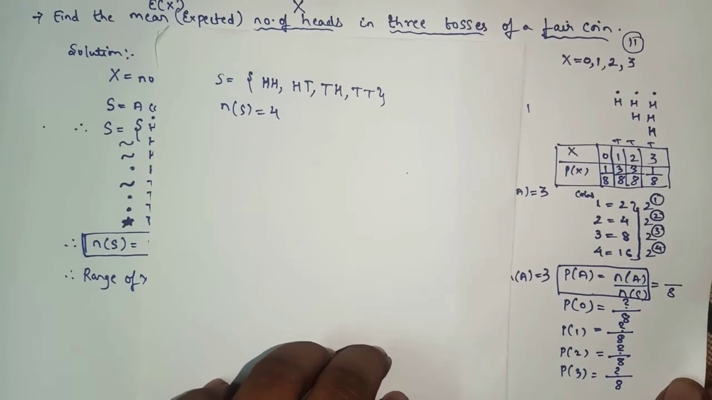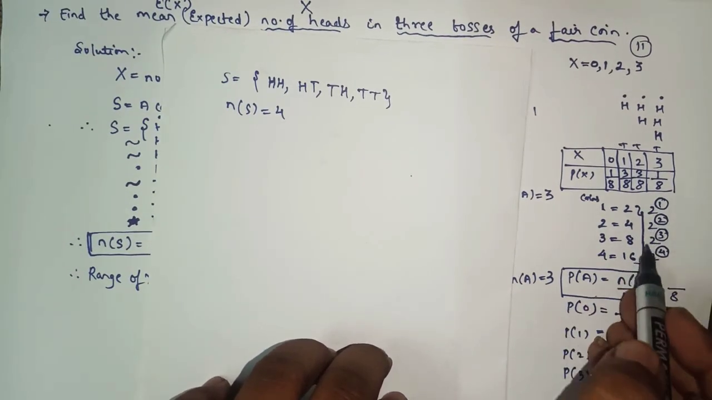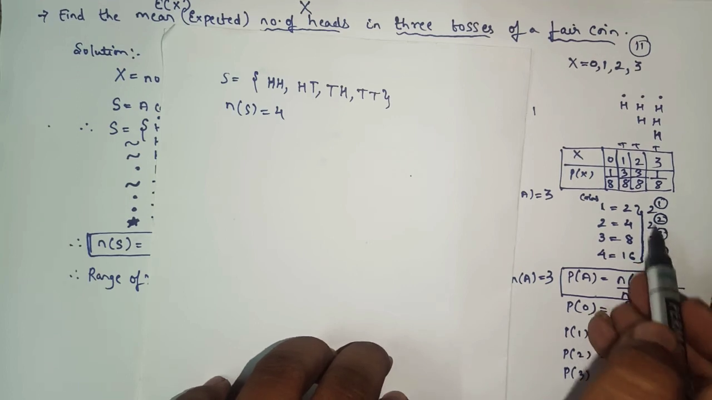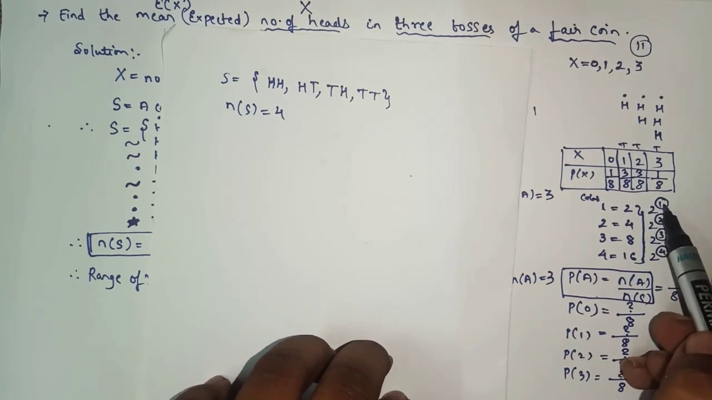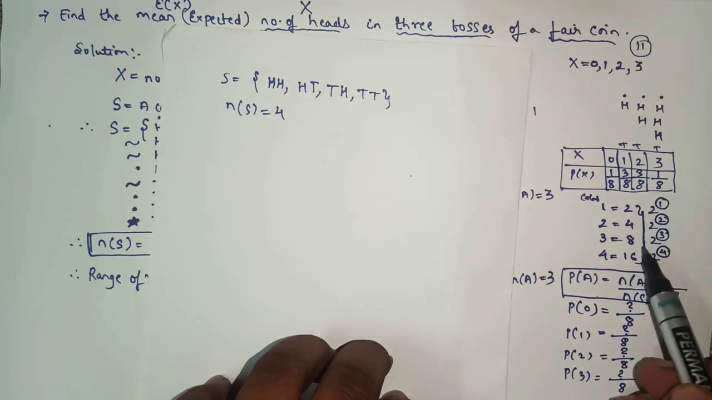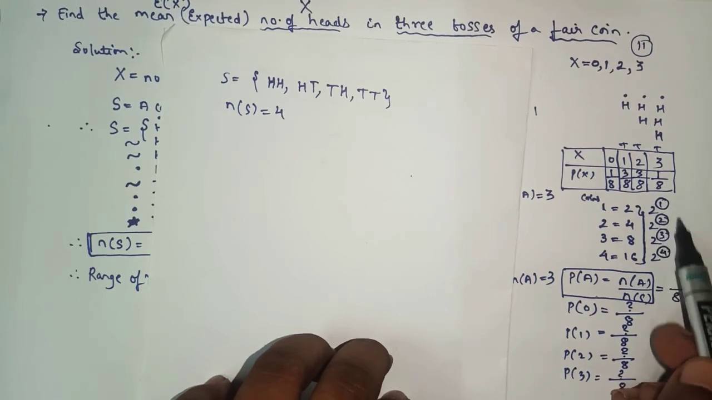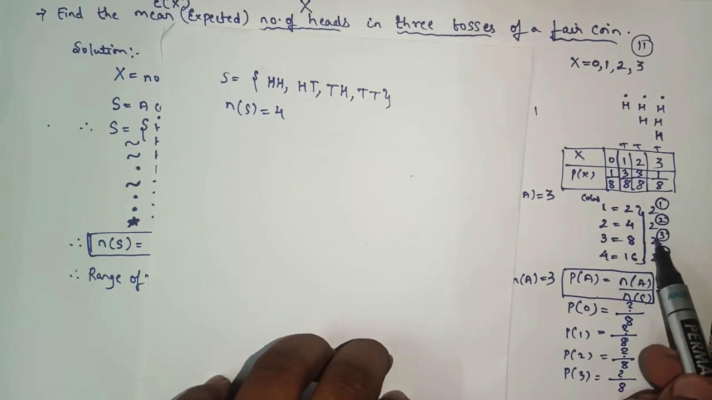As I explained here also, whenever coins are tossed, remember the concept: it is a power of 2. 2 raised to 1 indicates one coin is tossed. 2 raised to 2 indicates 2 coins are tossed. 2 raised to 3 indicates 3 coins are tossed.